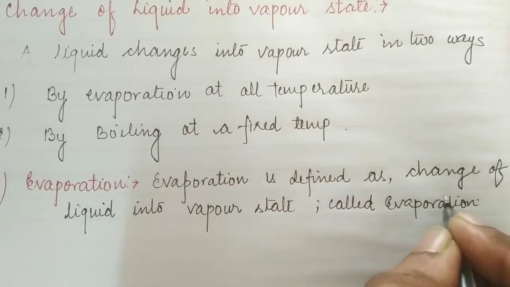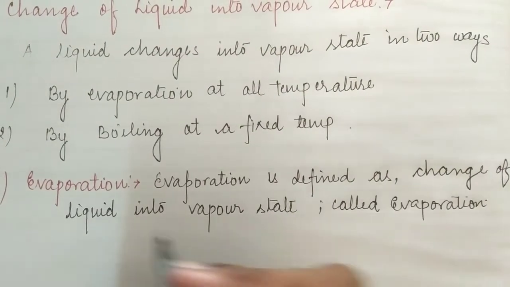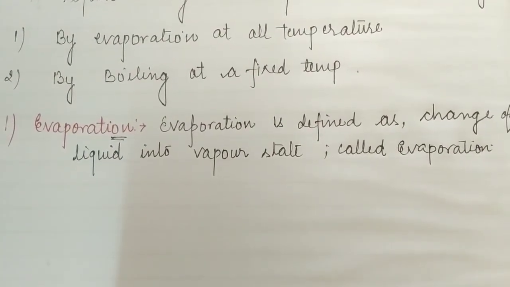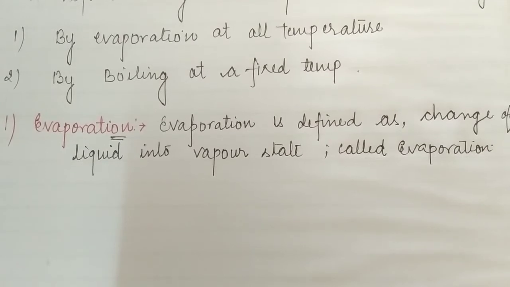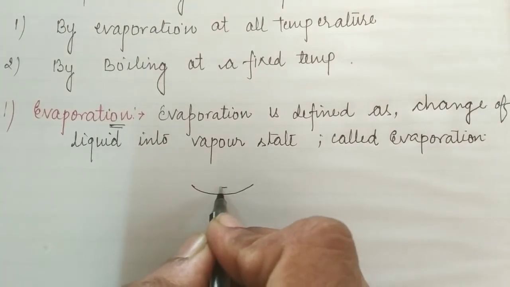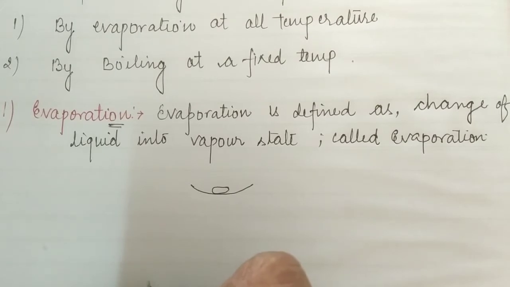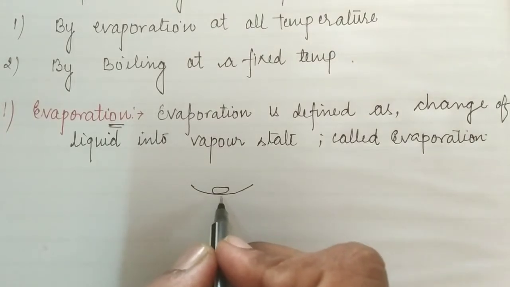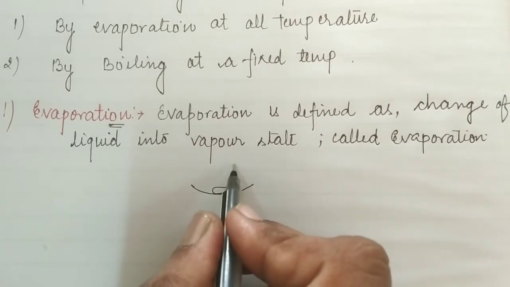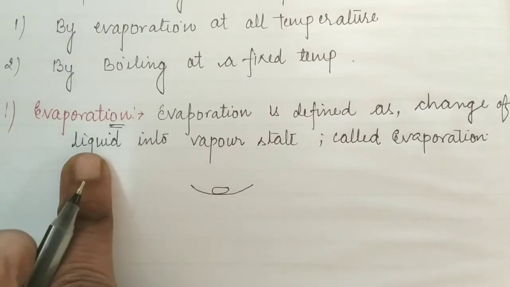Students, with the help of an example, I am going to explain evaporation. In our daily life, you can observe that if you have a tiny droplet of water on your palm, after a certain duration of time this droplet will disappear. How does this happen? The tiny droplet gets converted into vapor, meaning the liquid changes into the gaseous state. The process is said to be evaporation.